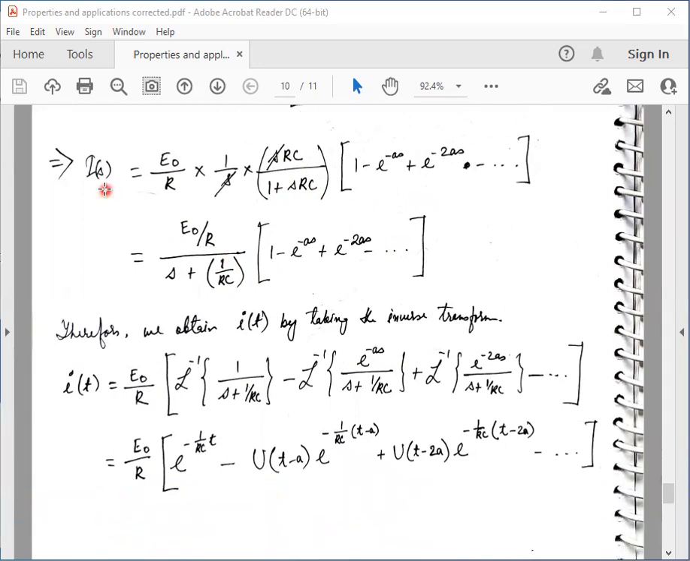Now, if I want to find the current, what should I do? I should take the inverse Laplace transform. Therefore, we obtain the current flowing in the circuit by taking the inverse Laplace transform. So small i of t is equal to E0 by R, that is a constant. I take 1 by S plus 1 by RC inside the bracket and divide each term by S plus 1 by RC. So inverse Laplace transform of 1 divided by S plus 1 by RC, minus inverse Laplace transform of e to the power minus aS by S plus 1 by RC, and so on.